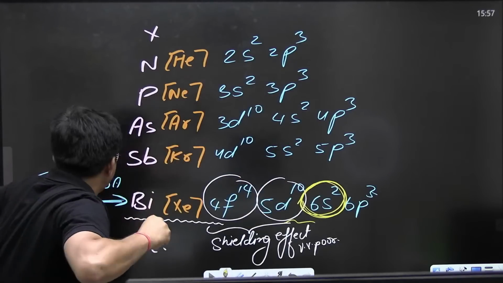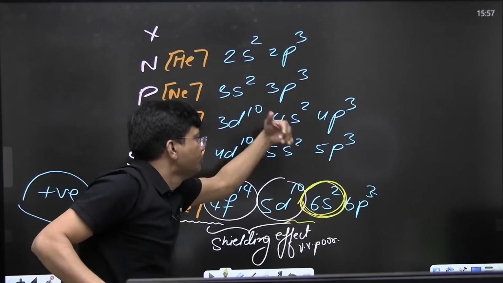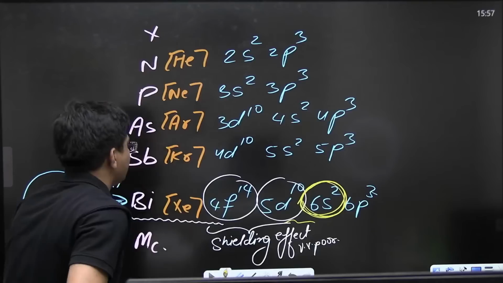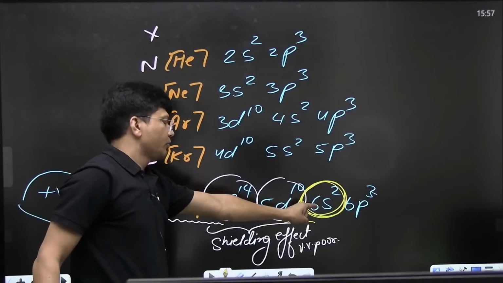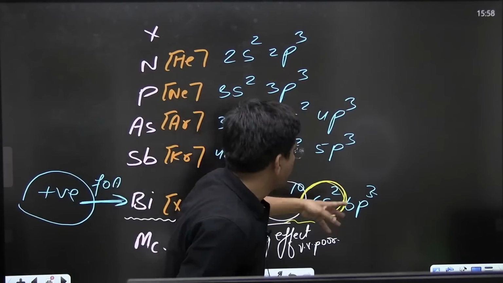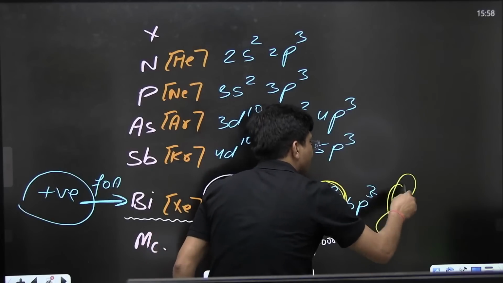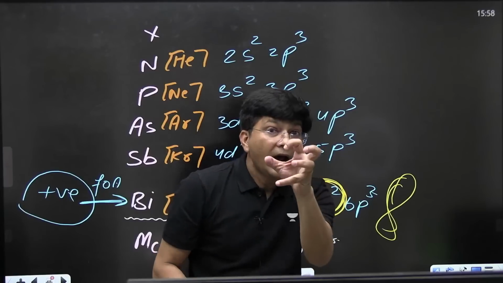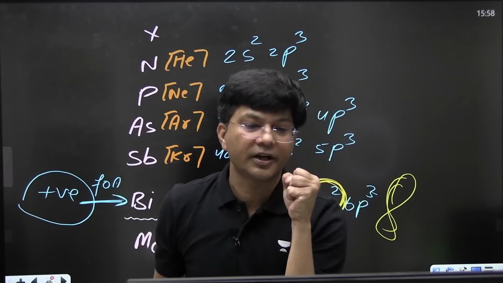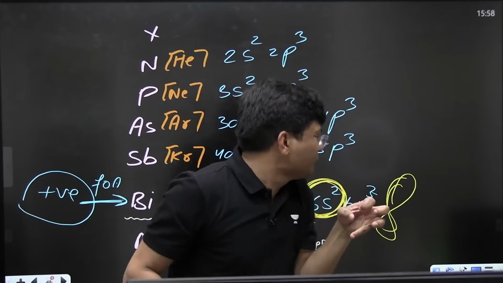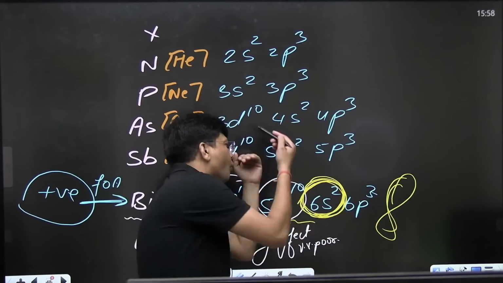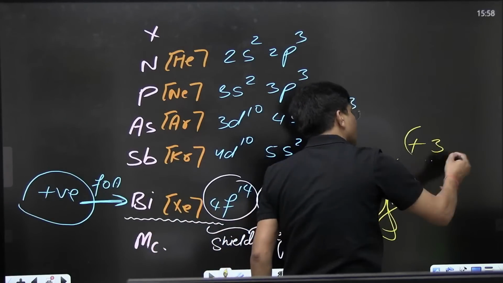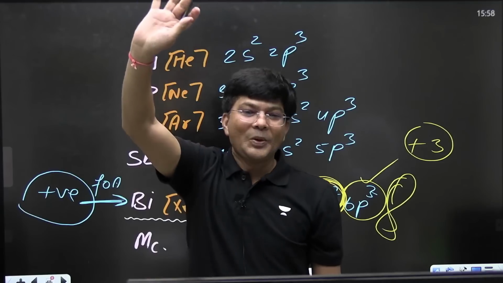See, this will not allow these s electrons to move. Somebody is going to snatch these electrons, but this nucleus is saying, I won't allow you to go. The p electrons go, because they are moving away from the nucleus, but this is spherical, and its percentage of S character is more. So this S electron won't be able to go. Only these 3 electrons will go. So the +3 oxidation state is more favorable.